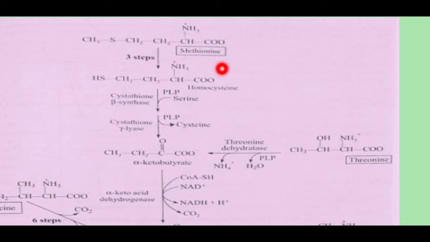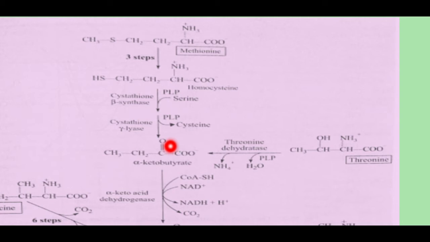In this degradative pathway, the first step is the condensation of homocysteine with serine to form cystathionine, and this reaction is catalyzed by the enzyme cystathionine beta synthase. In the second step, the enzyme cystathionine gamma lyase catalyzes the cleavage of the C-S bond of cystathionine to yield cysteine, and alpha ketobutyrate is formed.